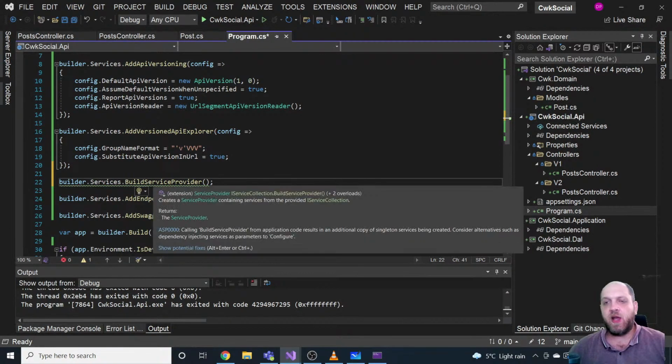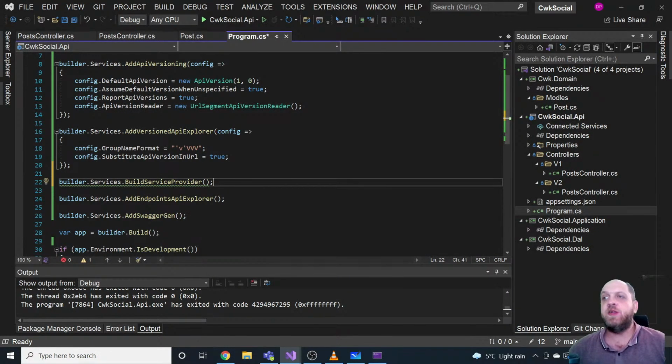But this is not okay, and this is why in .NET 6 you get this warning, which you didn't get in .NET 5 or .NET Core 3.1. It's actually wrong to do, because that would build you two separate service providers, and if you have singleton services, which you probably will have, or even transient, it would create more instances of them, because you would have two different providers. Each time you call BuildServiceProvider, it adds a new service provider, and that's not the correct way to do it.